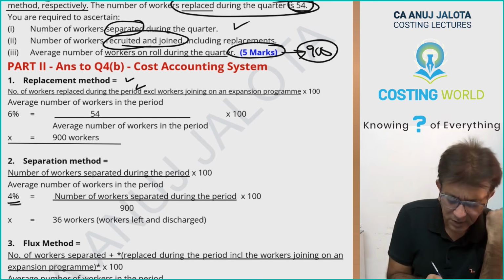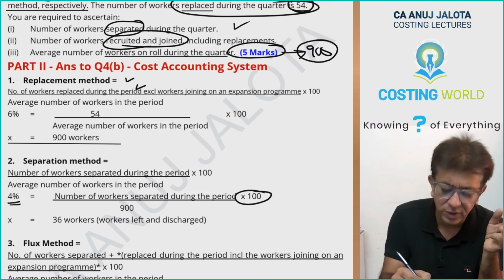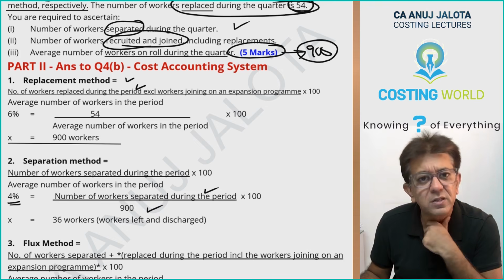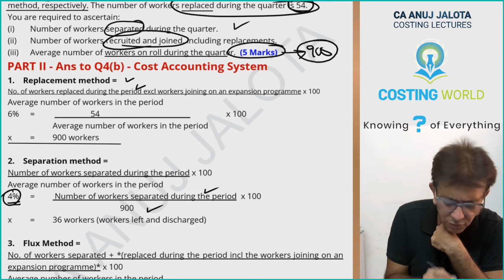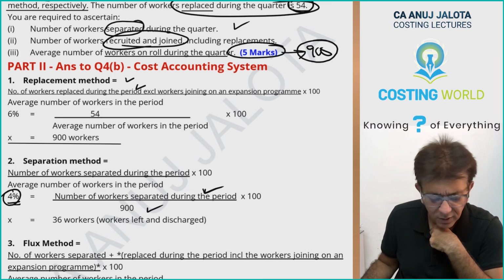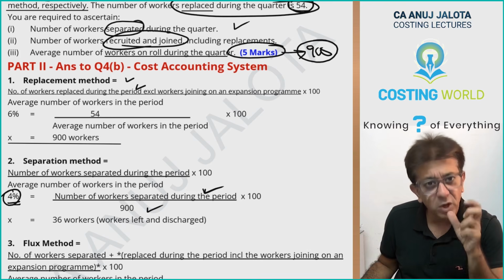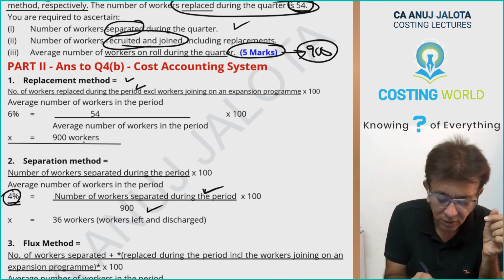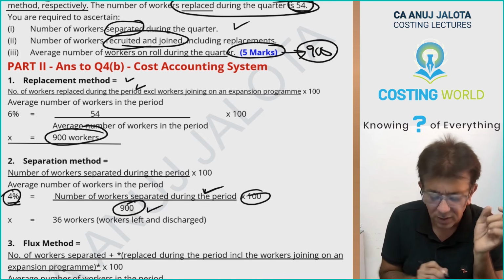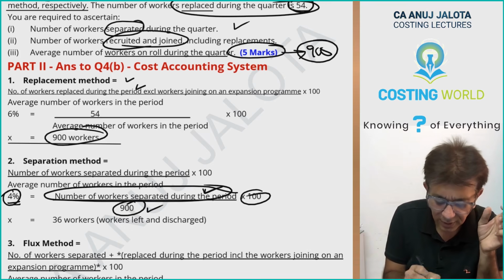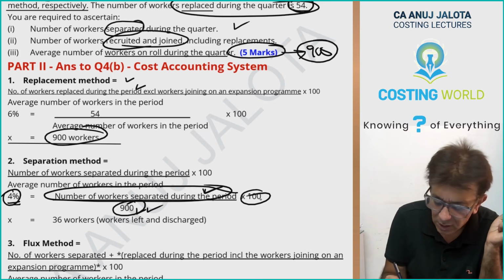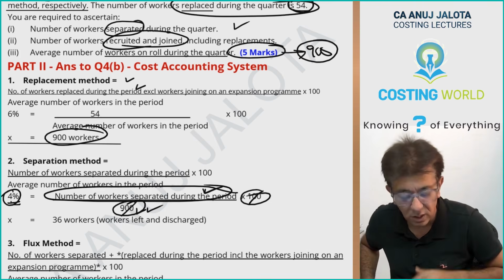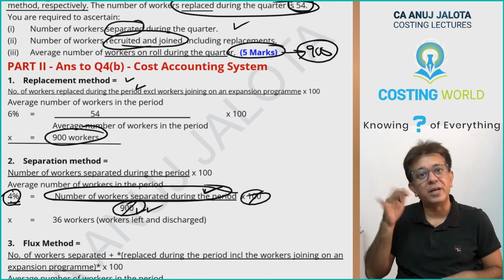So 4%, you should call this 4 only because we have done into 100 over here. 4 is equal to number of workers separated during the period, which is your balancing figure, divided by average number of workers, 900, into 100. The two zeros and these two zeros get cancelled. 9 into 4 gives you 36. So 36 workers were separated during the year.